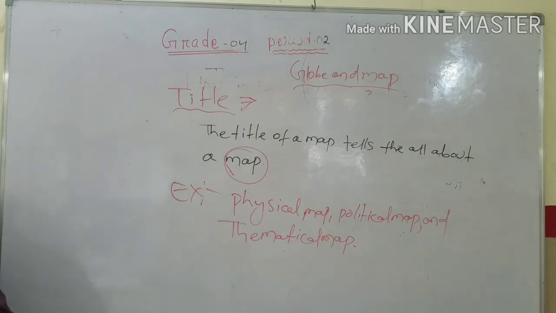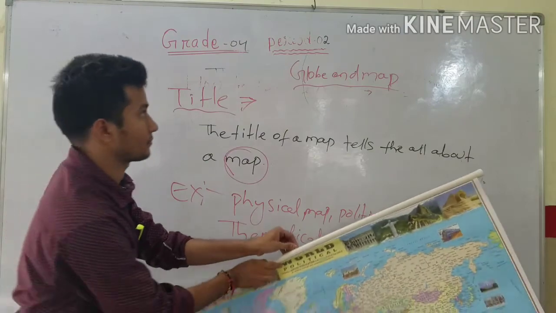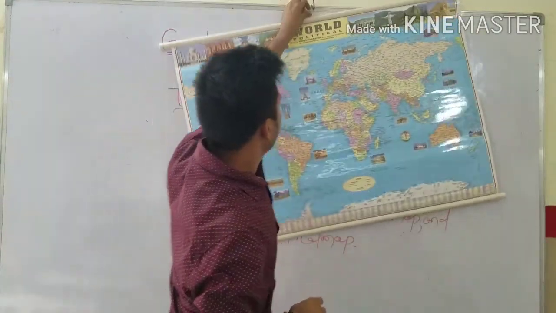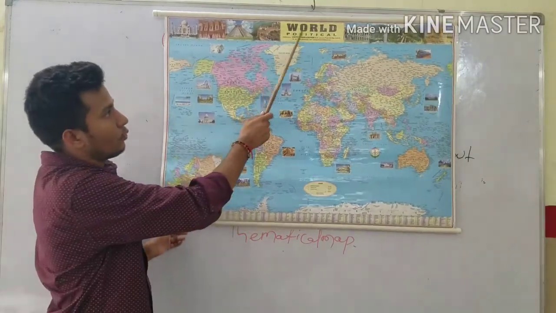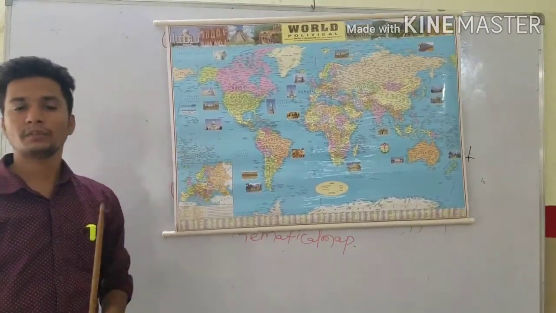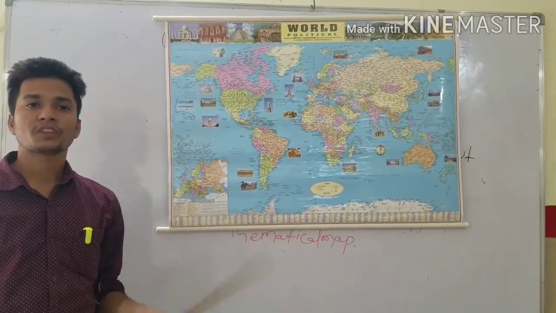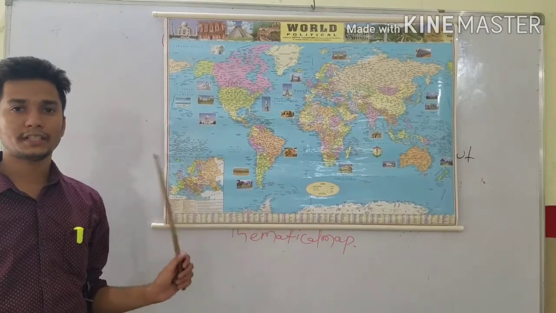So just now I showed you. See, here is written, students, wall political. Political means, as I said before, it gives the boundaries, information about boundaries of state, capital, city, town, everything.